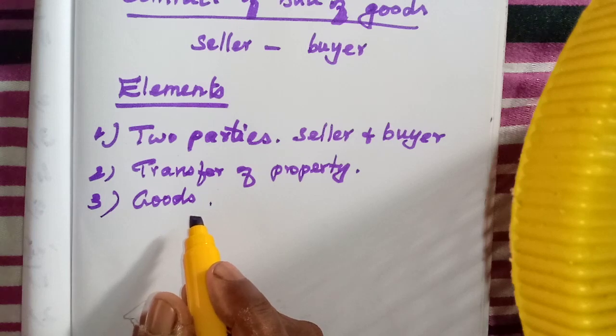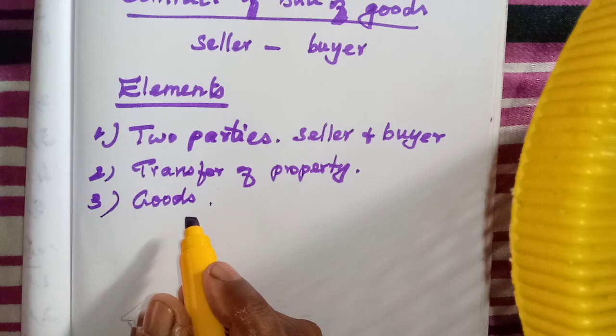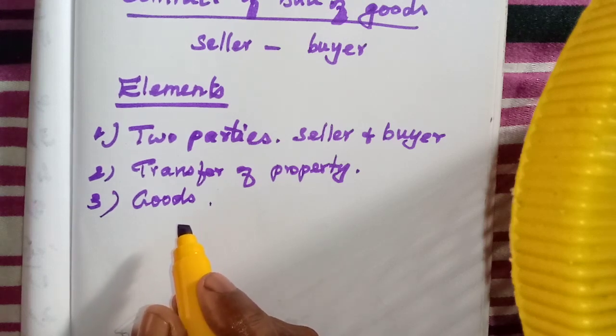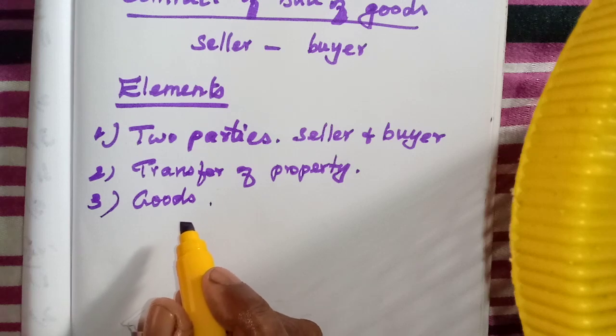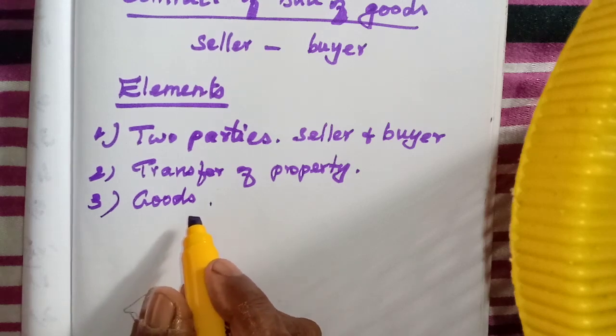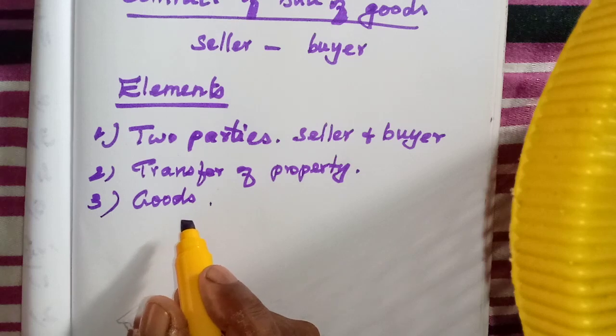Any immovable property will not come under the term goods. We will never say goods we purchase for immovable property, which means land and buildings. So money and immovable properties will not come under the heading goods.